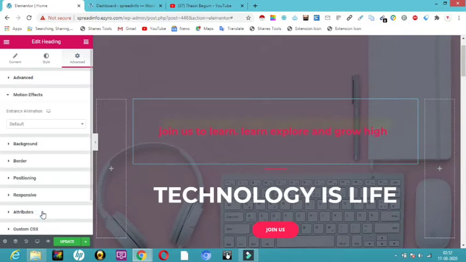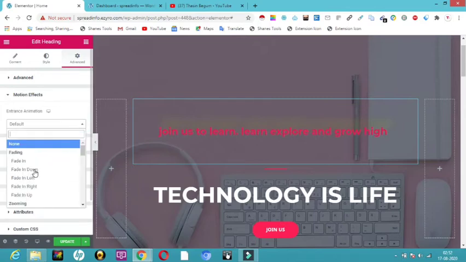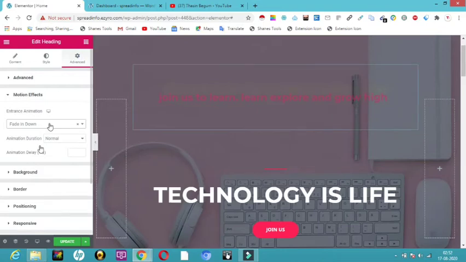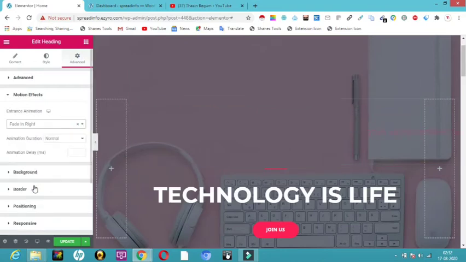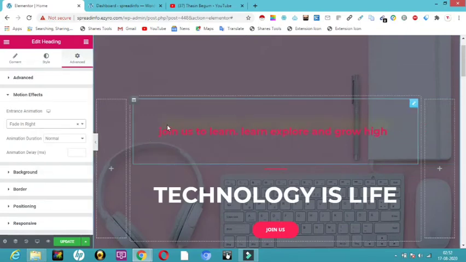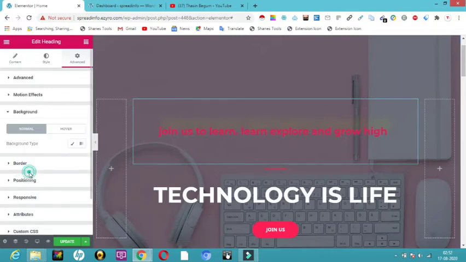So here you can see you can give any motion effect for this, for example fade in, fade down, fade in right. So this is how it will blink and it will get open. If you want it to be fade in right, you can do all that. Then the point comes to background. Do you want any background in this? You can also give a background to this. So let me give a background to this.